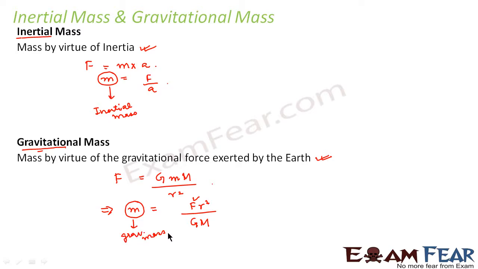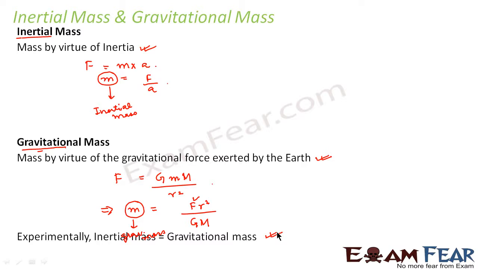I hope you understood how inertial mass is physically different from gravitational mass. However, experimentally it has been found that the value of inertial mass is the same as that of gravitational mass. If you consider any object and calculate its inertial mass experimentally, it is found to be the same as its gravitational mass.